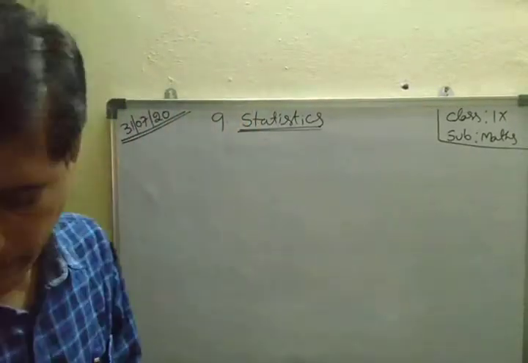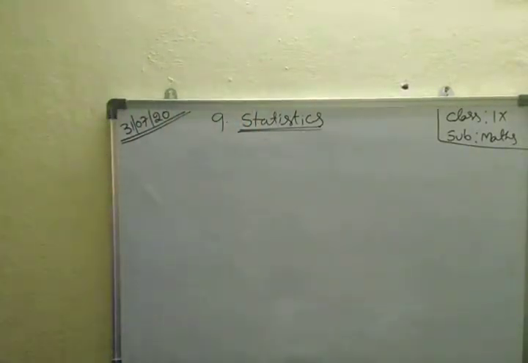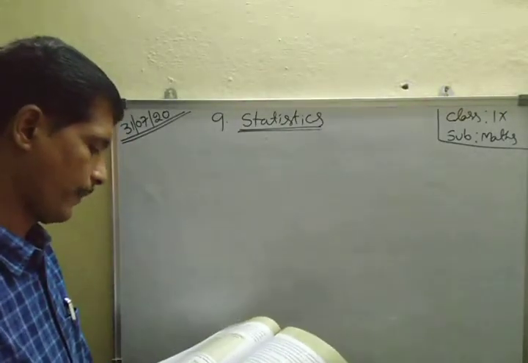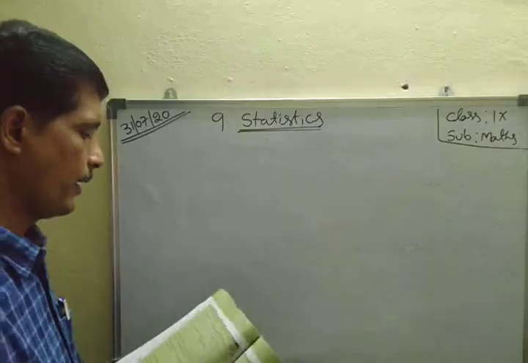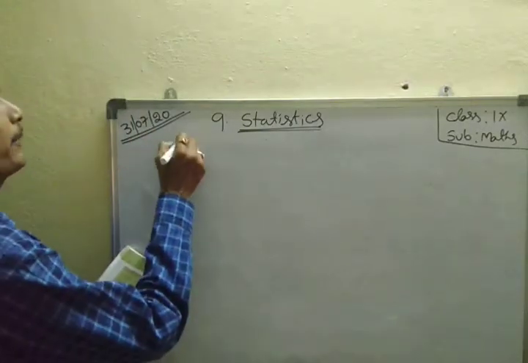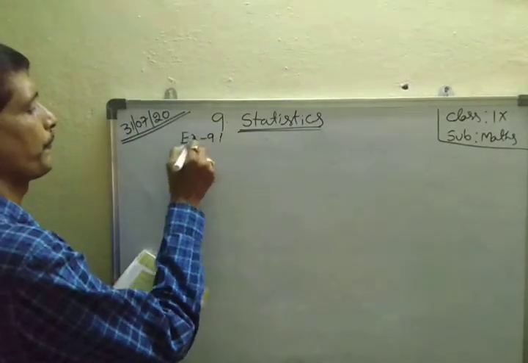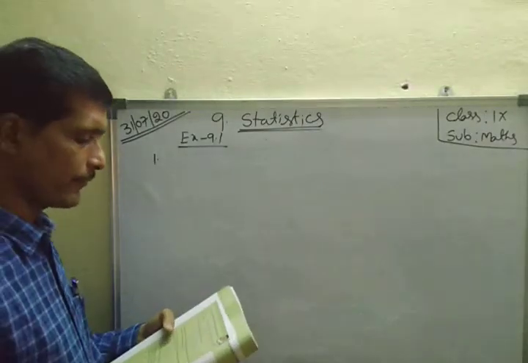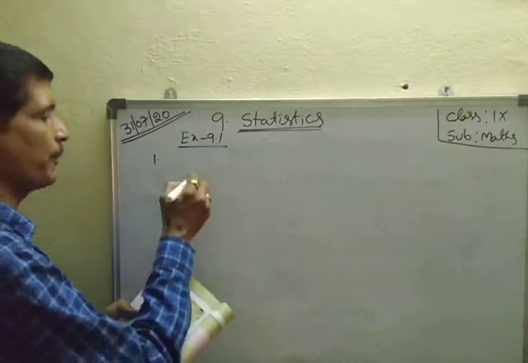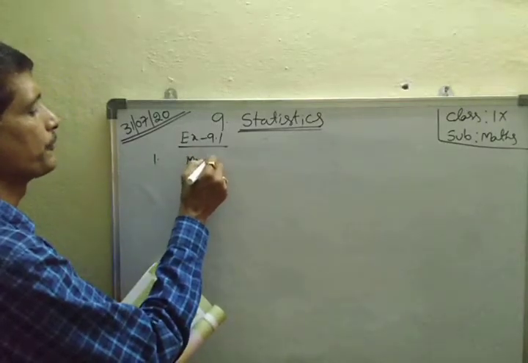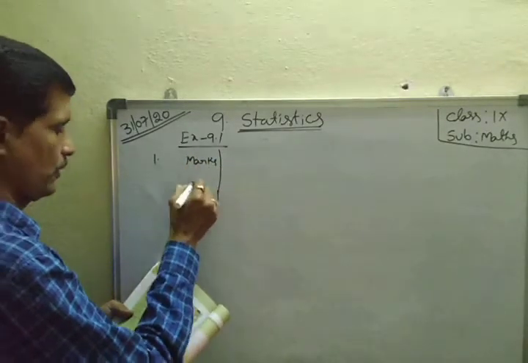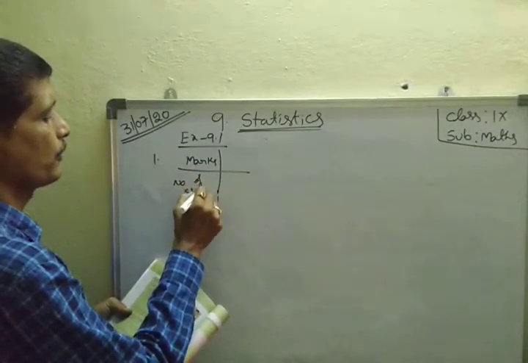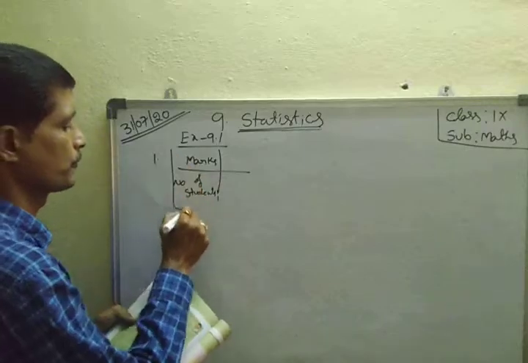Here is the first exercise. This is a very easy chapter. Okay, here is the first exercise, Exercise 9.1. First one: write the marks-wise frequency in the following frequency distribution table. Marks are given, and the number of students.